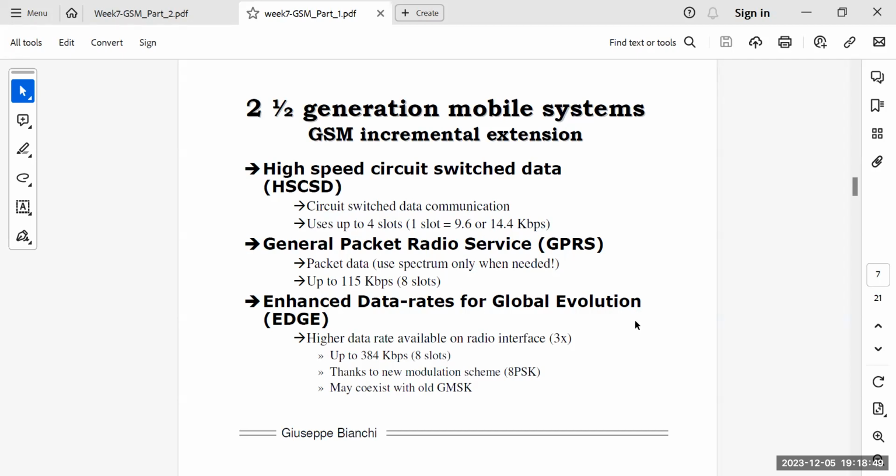So at the time of its evolution, that was considered a very high technology, but these days, obviously, that is obsolete. High data rate available of 384 kbps. And thanks to the new modulation scheme, it may coexist with the old GMSK, the Gaussian minimum shift keying, that was upgraded to the phase shift keying, that is the digital modulation techniques.